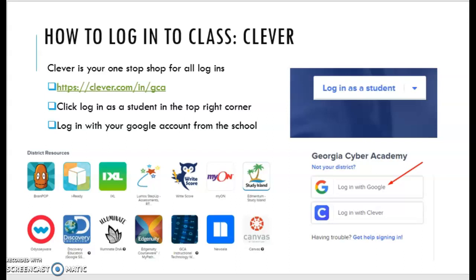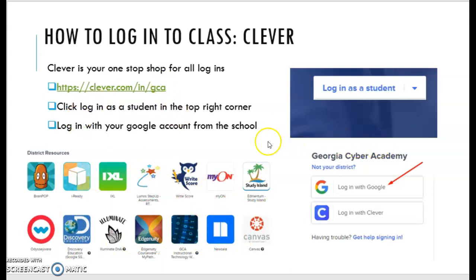Okay, so the first thing you need to know is Clever. Clever is your one-stop shop. Every single day when you open up your computer, you want to start off by opening your web browser and going to clever.com. That is going to have all of your icons that you need. So Clever is where you're going to find everything.